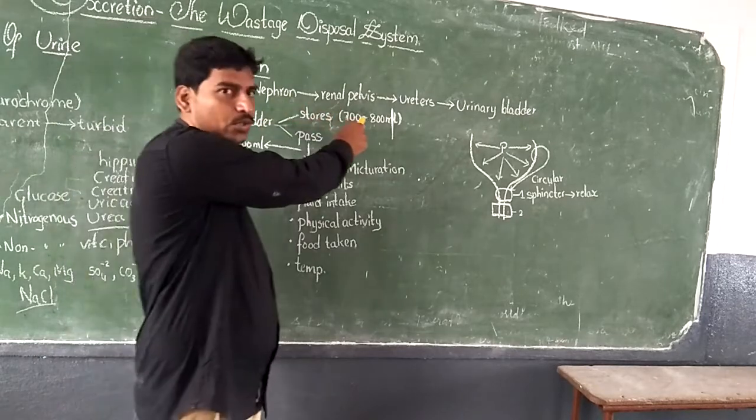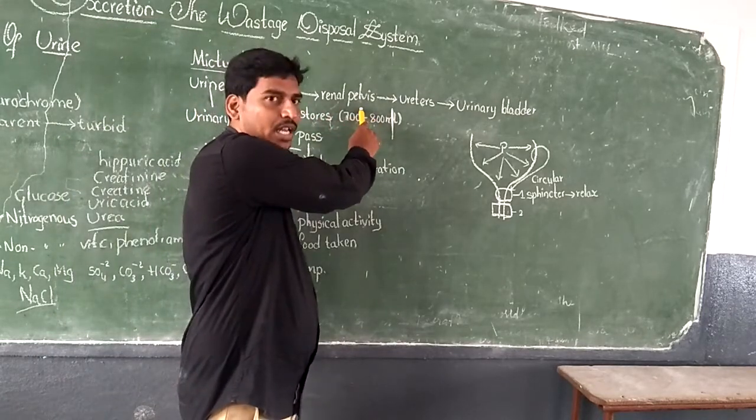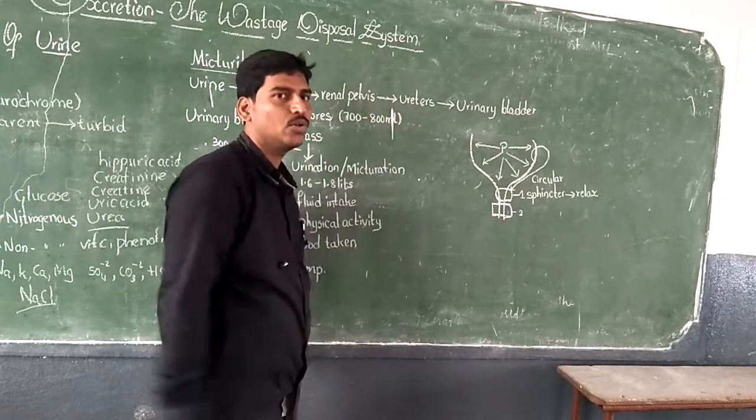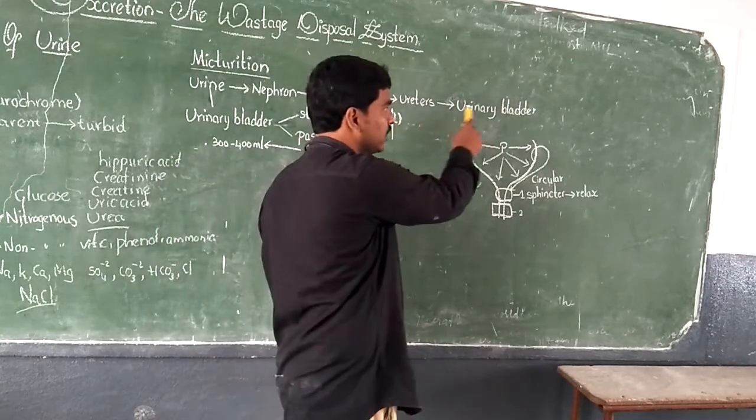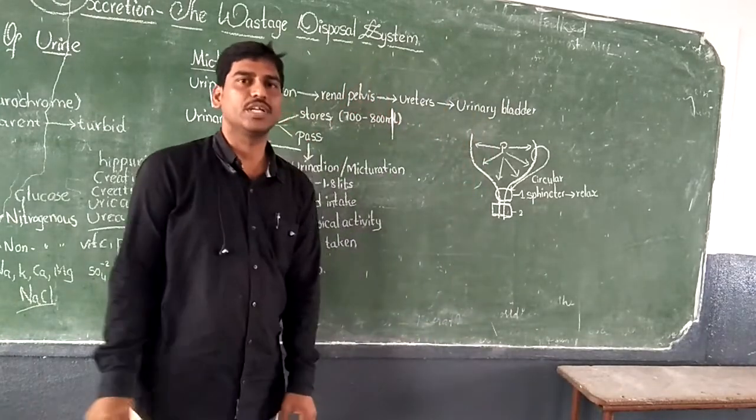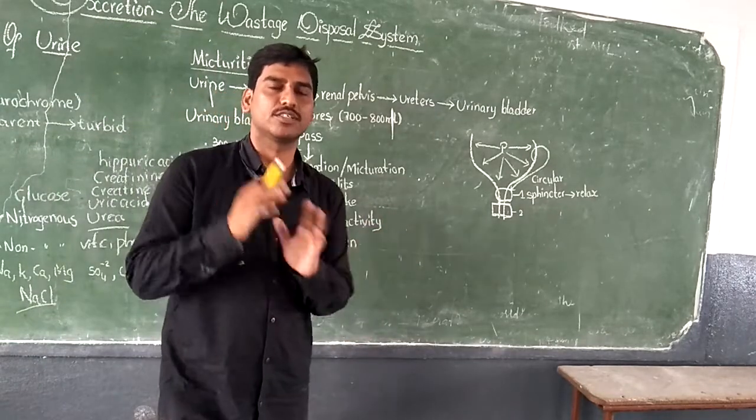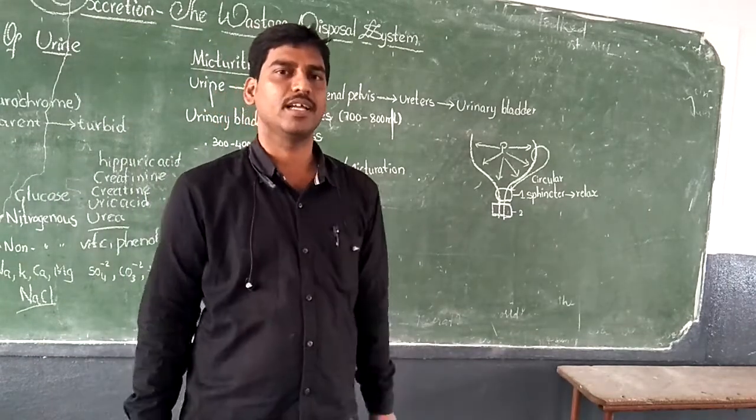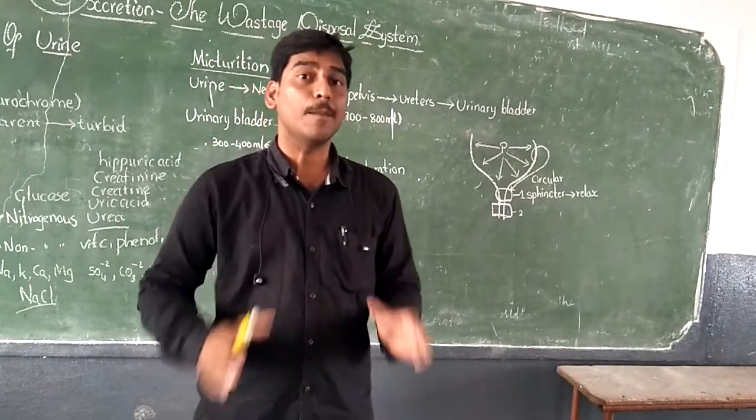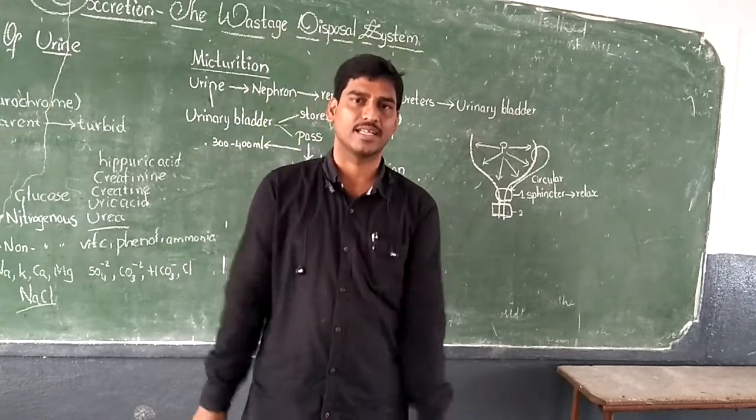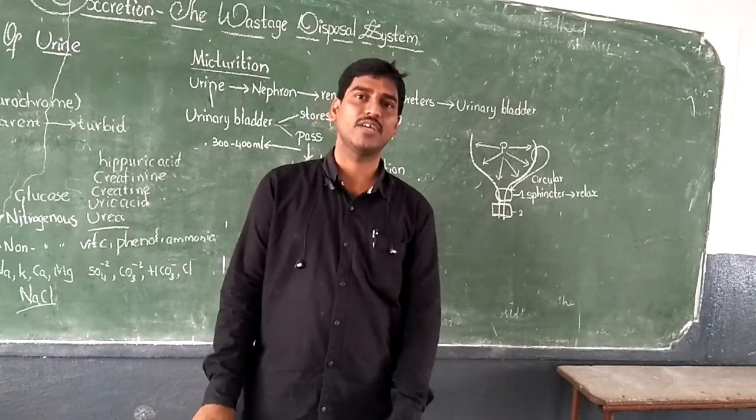So it is produced by nephrons, released into the renal pelvis, then enters the ureters, and from the ureters it enters the urinary bladder. Already we have discussed what ureters are and what the urinary bladder is. The urinary bladder is a pear-shaped muscular organ which is present in the pelvic region.